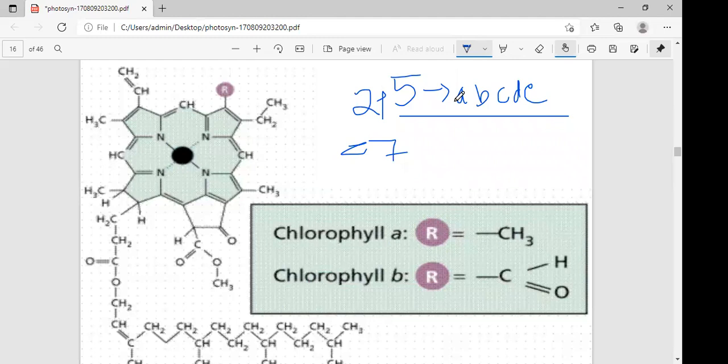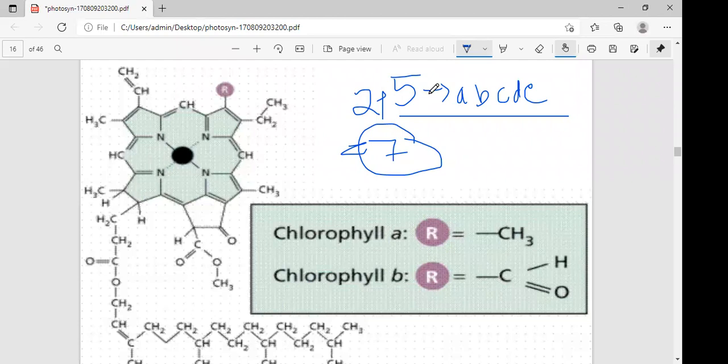But in microbial bacteria, there are two more types: bacterial chlorophyll 560 and bacterial chlorophyll 565. 5 plus 2, total 7.